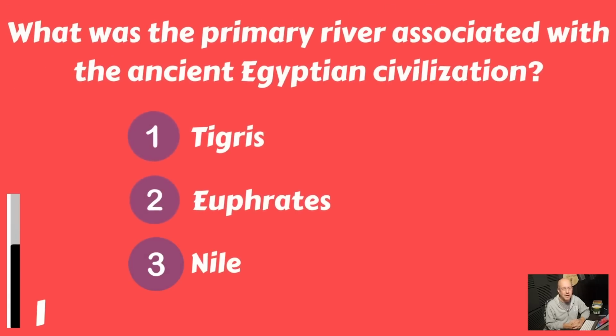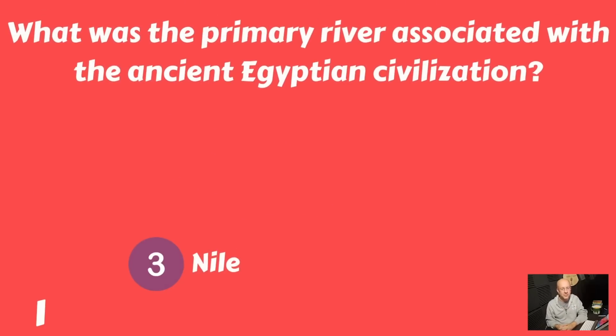What was a primary river associated with the ancient Egyptian civilization? Was it the Tigris River, the Euphrates River, or was it the Nile River? And it was the Nile River.